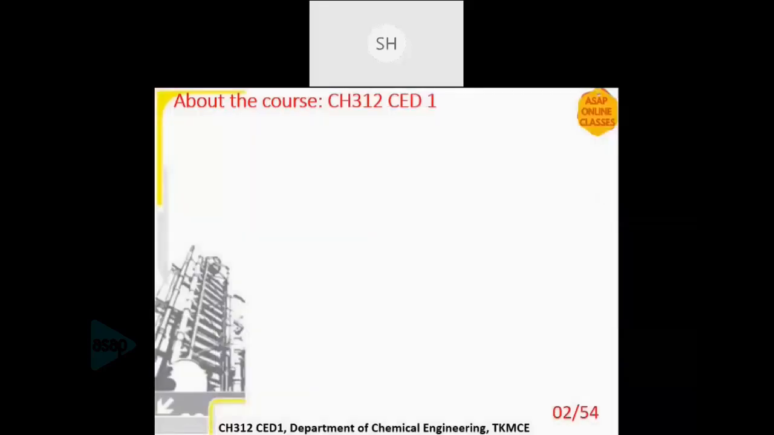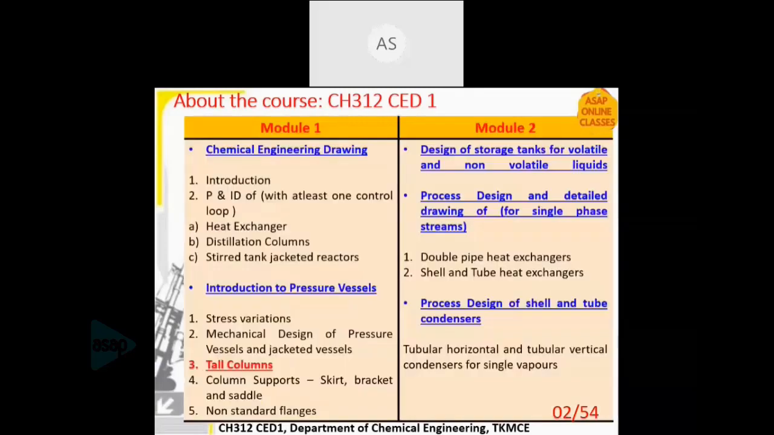About the course Chemical Engineering Design 1: as it is a core course in chemical engineering, it is a very important course which merges all the principles we have studied from heat transfer as well as mass transfer and other core subjects. Most of the designing is now being done in simulation softwares, but all the analytical techniques are still required. It is a purely analytical course, and a lot of practice is required in order to write examinations. So there are two modules, module 1 and module 2.